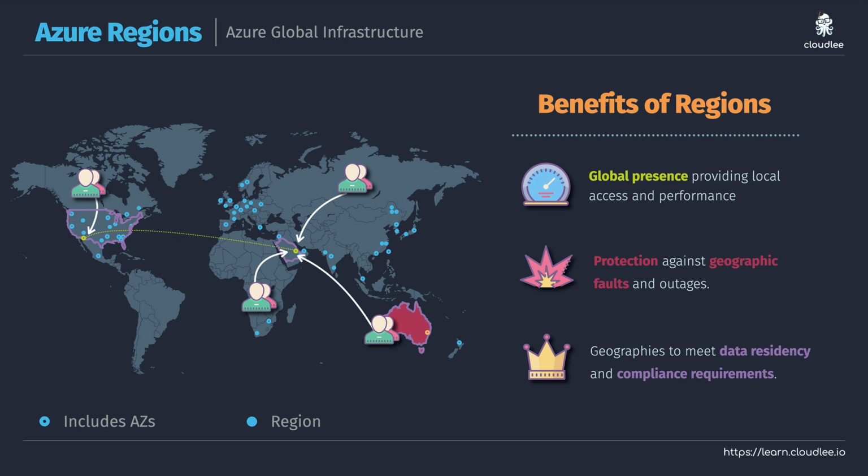Because maybe the solution that you're building has to adhere to a range of different industry requirements, something like private health information, or maybe you're working with government or defense, and you're not allowed to have data spread all across the globe. You can see how you can leverage these regions to meet a range of different requirements that you might have. So those are some of the high-level benefits of Azure regions.